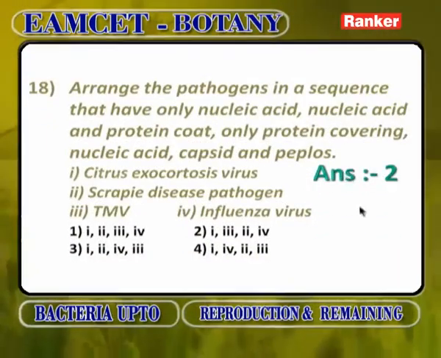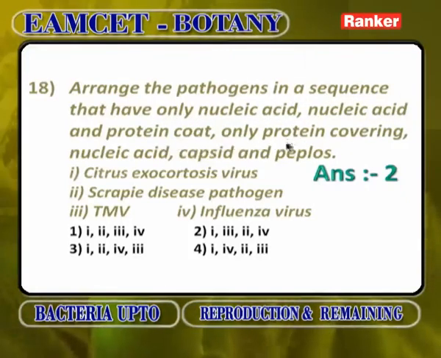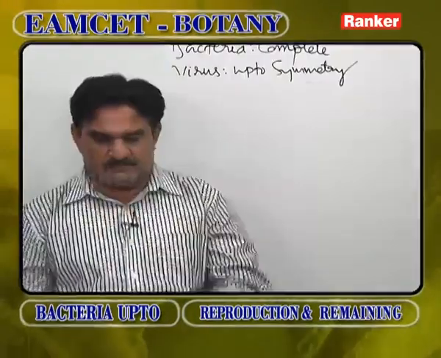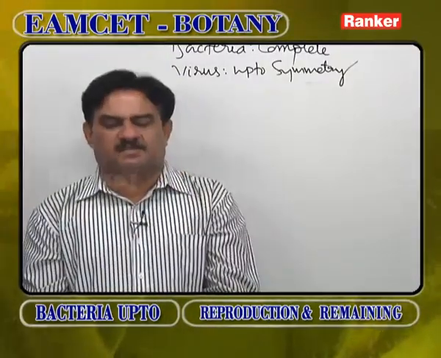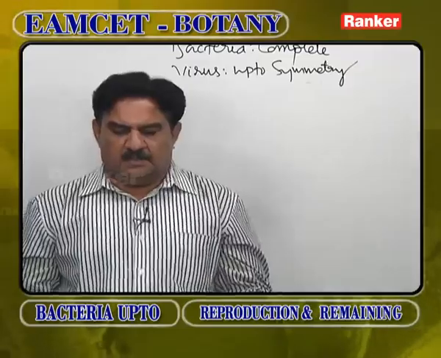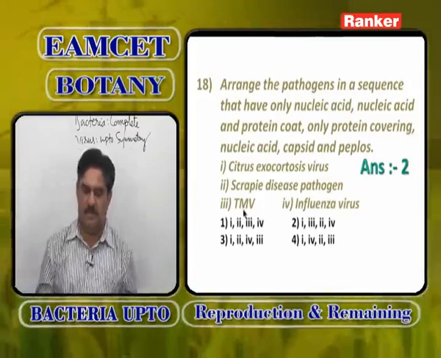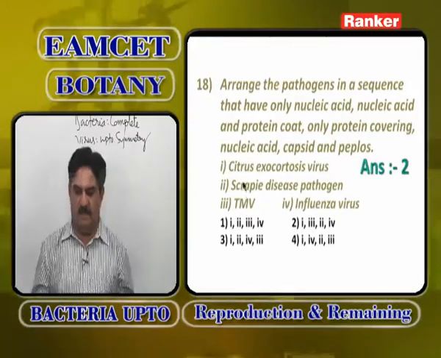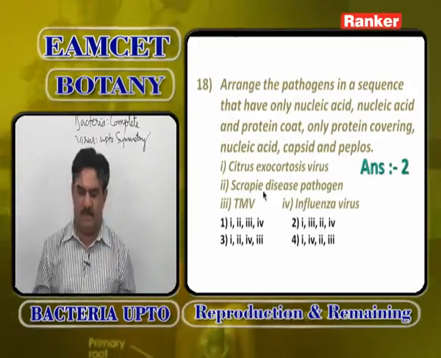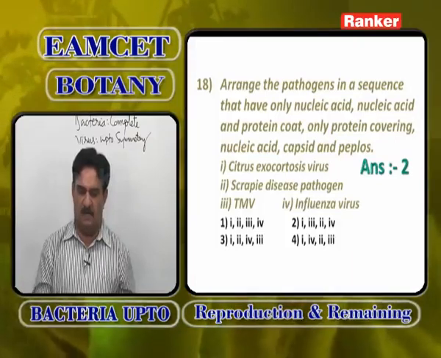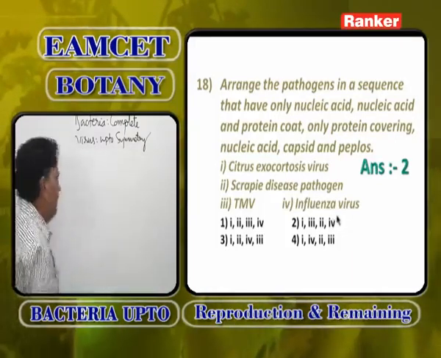Arrange the following pathogens in a sequence that have only nucleic acid, nucleic acid and protein coat, only protein covering, and nucleic acid with capsid and peplos. The answer is 1, 3, 2, 4. Only nucleic acid is citrus exocortis virus. Then 3, TMV, which has nucleic acid and protein coat, is tobacco mosaic virus. Then only protein coat is the scrapie disease pathogen, and nucleic acid, capsid and peplos is influenza virus.